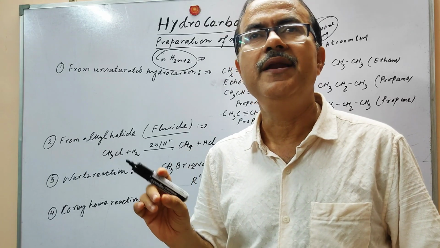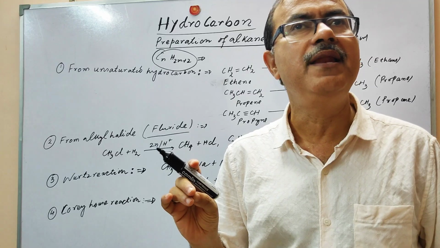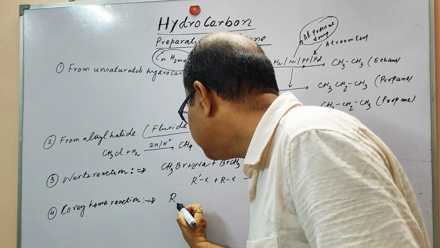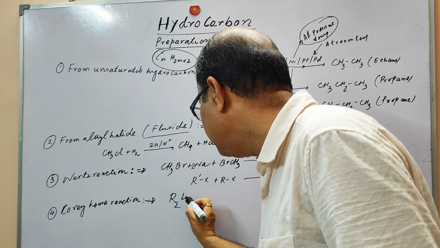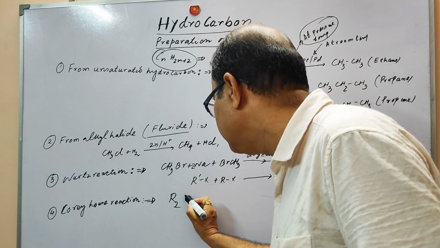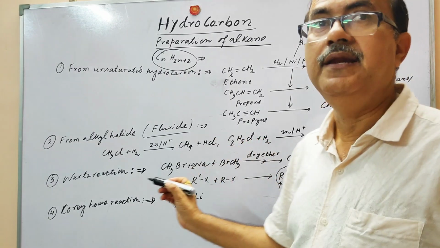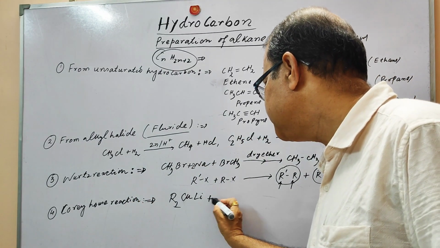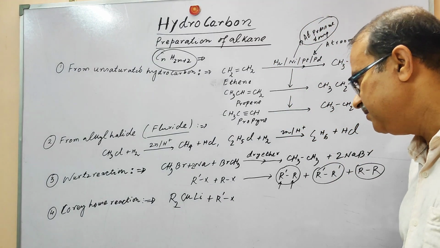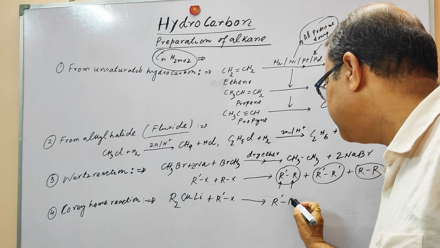Gilman reagent is basically lithium dialkyl copper, R2CuLi. When it reacts with another suitable alkyl halide, then it is going to produce this alkane.